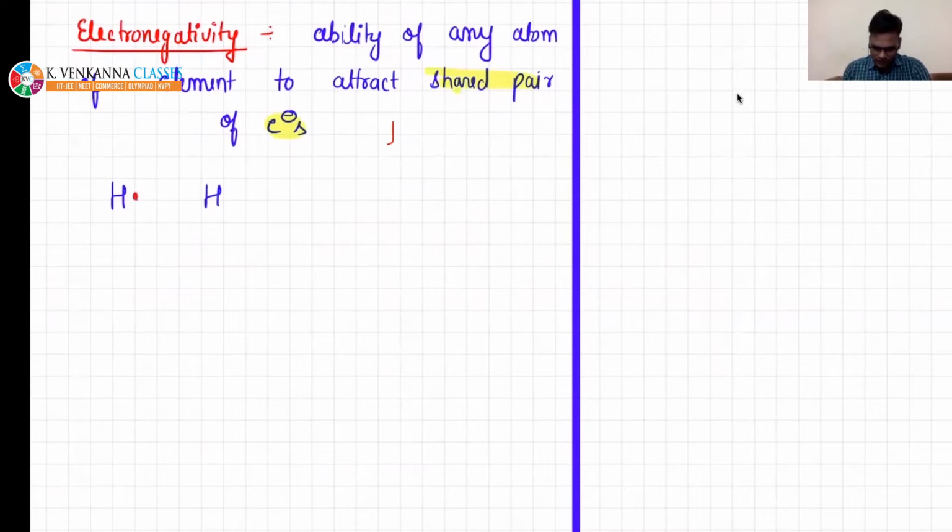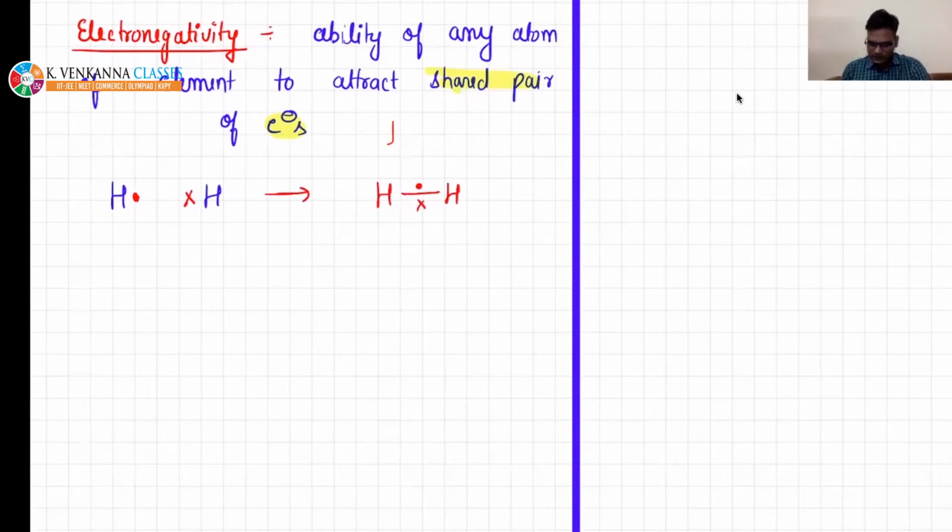One electron from hydrogen, this, and one electron from the other hydrogen will be shared to form a bond. So they will form a bond and now they will become a molecule.